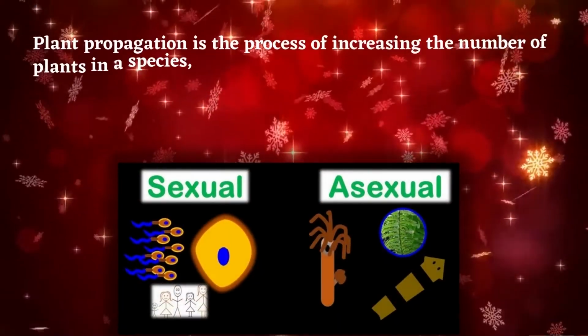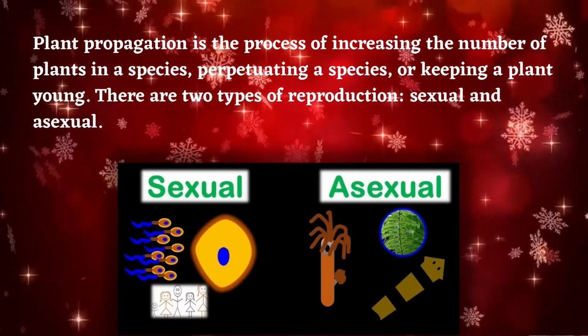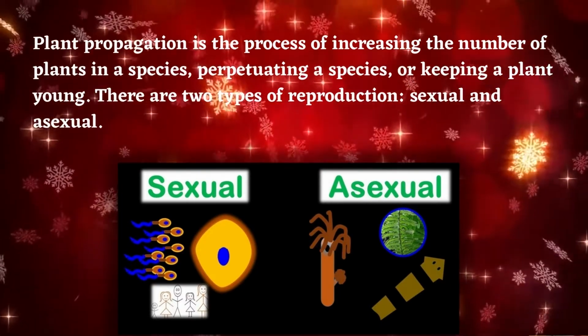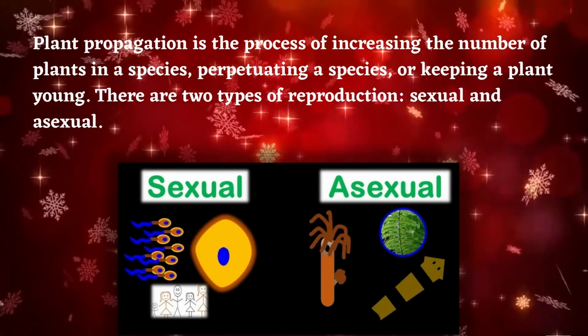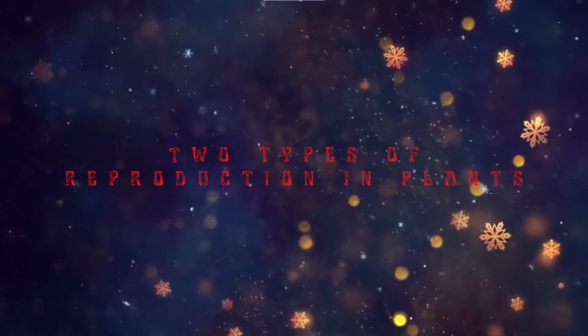Plant propagation is the process of increasing the number of plants in a species, perpetuating a species, or keeping a plant young. There are two types of reproduction, sexual and asexual. Two types of reproduction in plants.